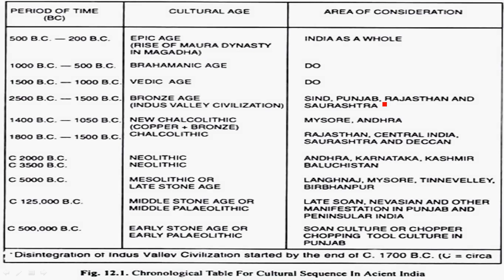If you look at this table, you get some clarity with respect to the prehistoric age. As I mentioned earlier, from 5 lakh BC is the early Paleolithic age, and from 1 lakh 25,000 BC the middle Paleolithic age runs, and the late Paleolithic and Mesolithic age merge in India. There is no clear distinction between the late Paleolithic and Mesolithic age in India.